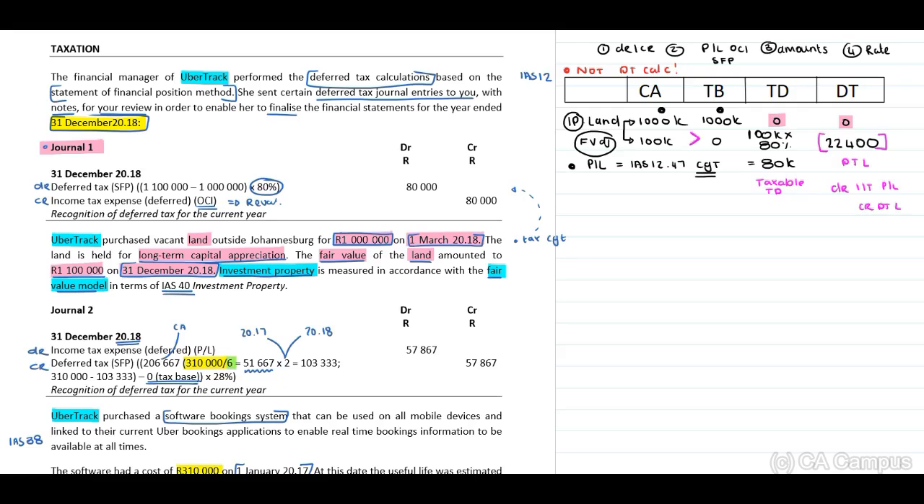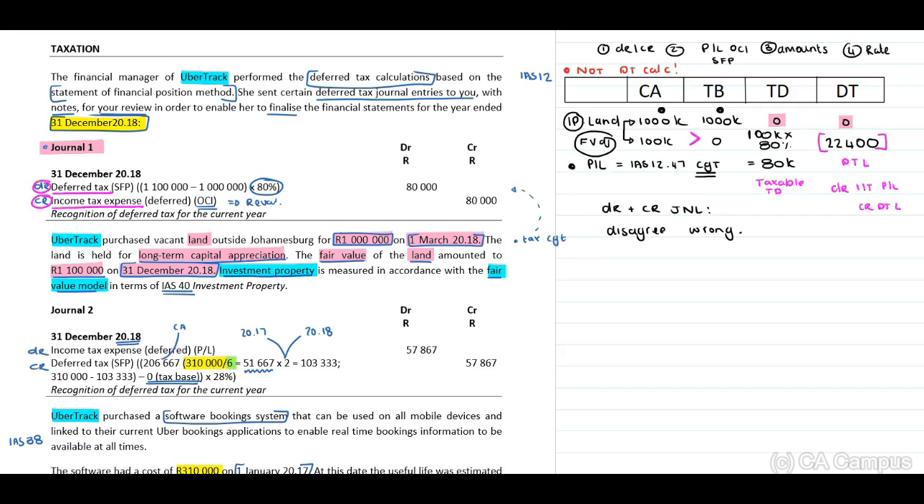Now, let's have a look at what they've done. In the journal entry provided to us, they have debited the deferred tax asset and credited the income tax expense. Now, we disagree with this. Therefore, in our discussion, in terms of the debit and credit entry of the journal, we need to indicate that we disagree. Therefore, we can indicate that this is wrong.